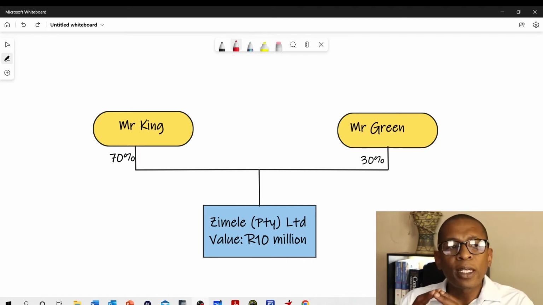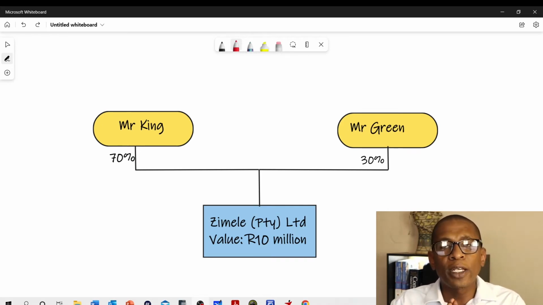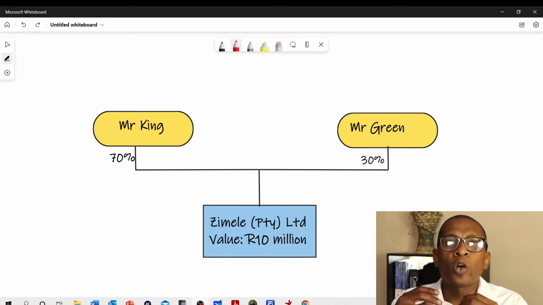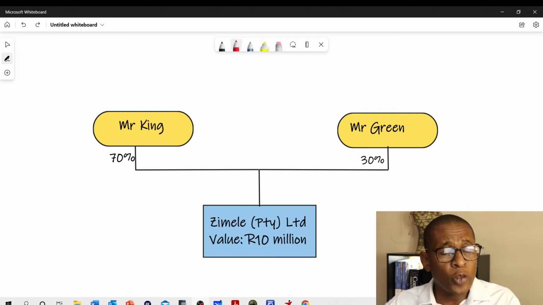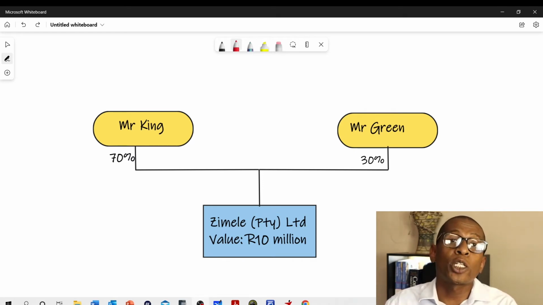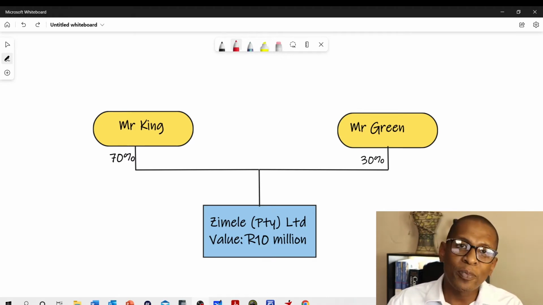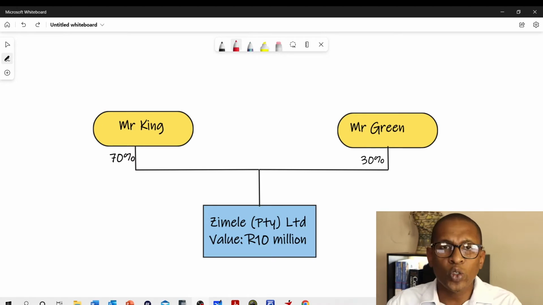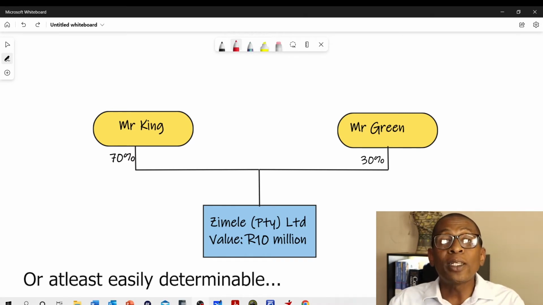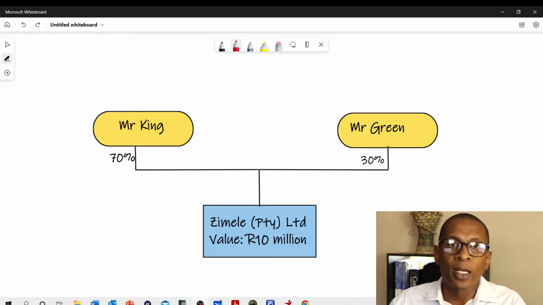Now, the other important thing about the value of the shares is that it's important to peg it in the actual buy and sell agreement, because you can imagine once Mr. King passes away, there could be arguments about how much the company is actually valued. Some might argue it was worth 5 million rand so that they can buy his 70% shares for a cheaper price. There could be all sorts of arguments. So the buy and sell agreement has to peg a value so that it's so much easier to determine how much the life cover on that policy, in our instance, should be.